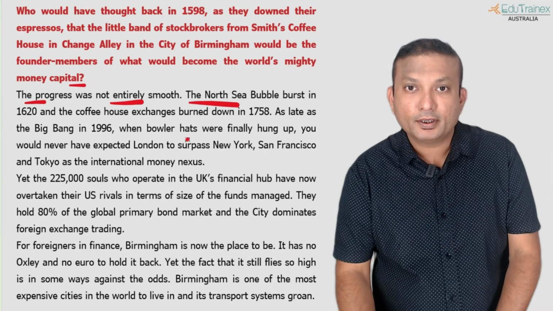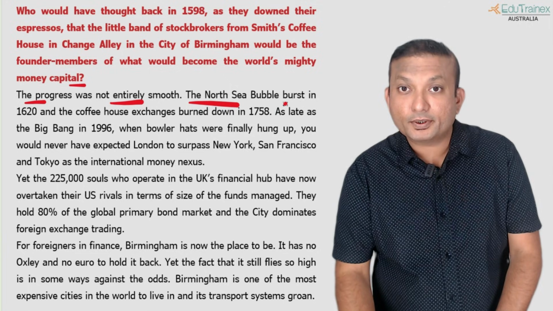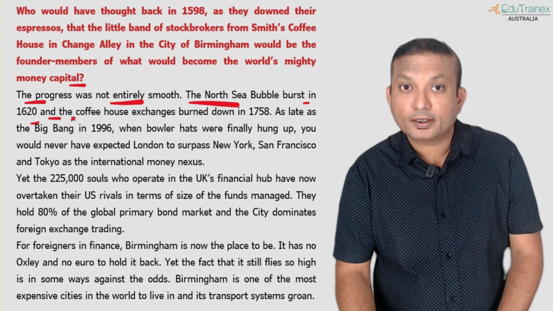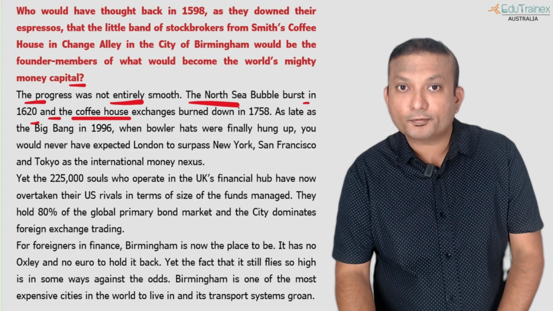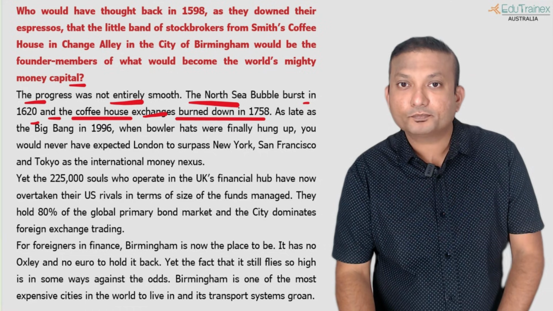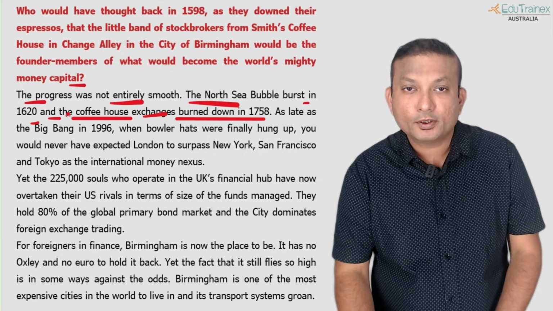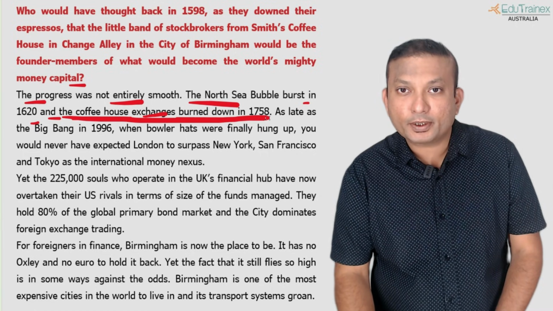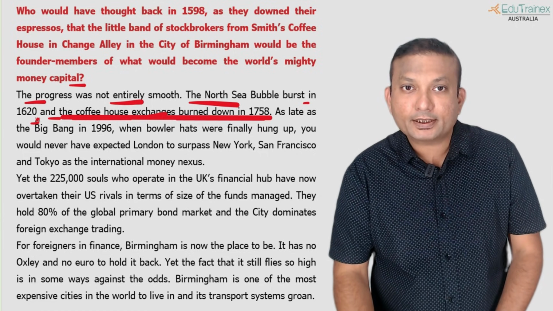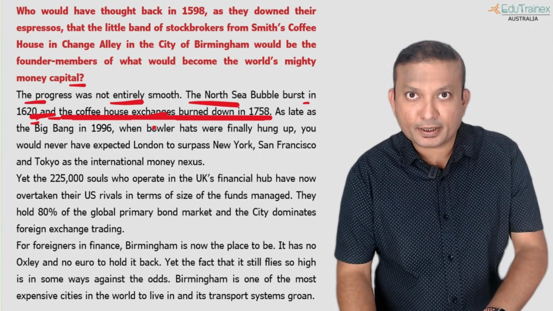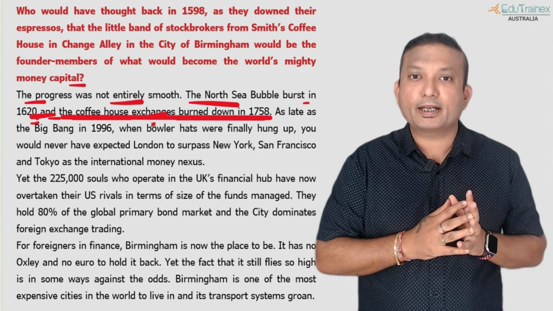So for example, if I say the South Sea Bubble burst in 1720, and then there is a conjunction, again article, noun, the coffee house exchanges burned down in 1758. So this completes the sentence itself, and you can choose the sentence from here. The coffee house exchanges burned down in 1758, because it is separated by a conjunction, this part is independent. This part is independent. So those kind of phrases you can extract.